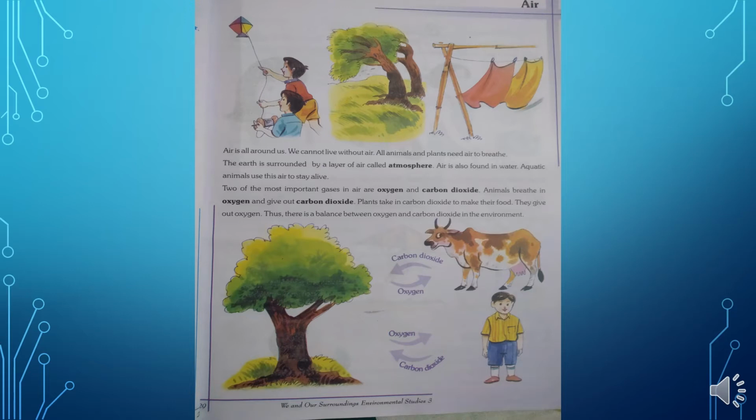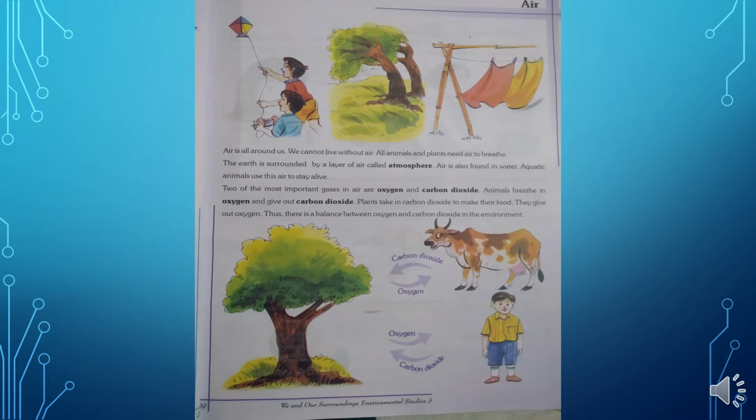Okay, now air is also found in water. Aquatic animals use this air to stay alive. It is not necessary that air is present only on land. Air is also found in water. Okay, air is also present in water. The air which is present in water is used by the aquatic animals just to breathe in, or to stay alive.